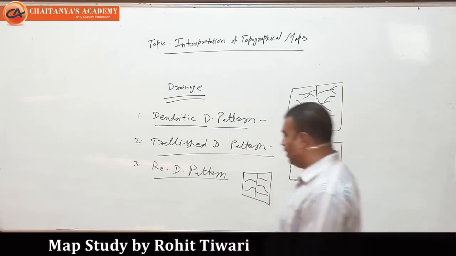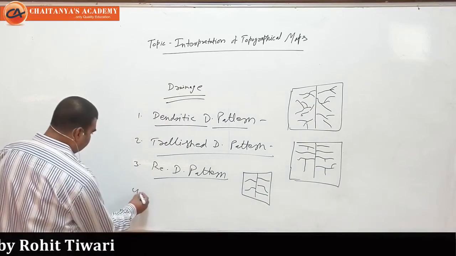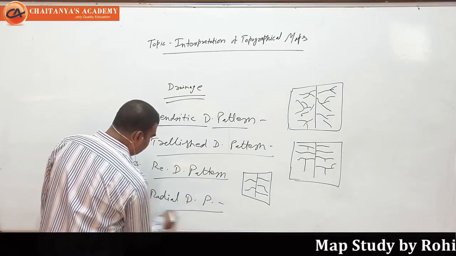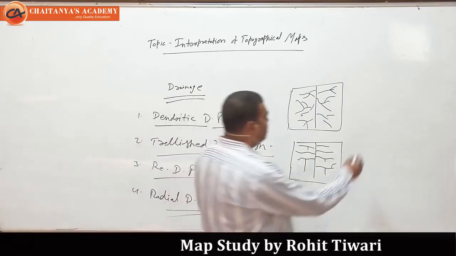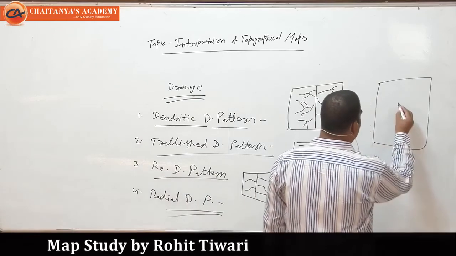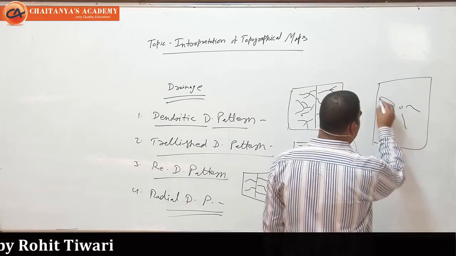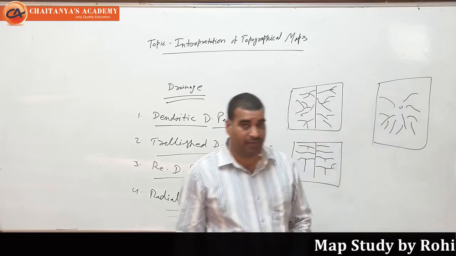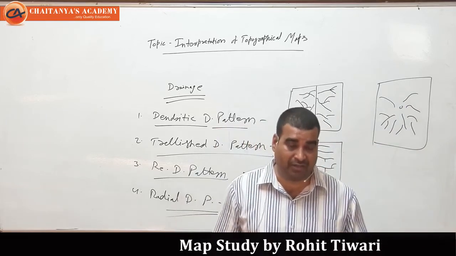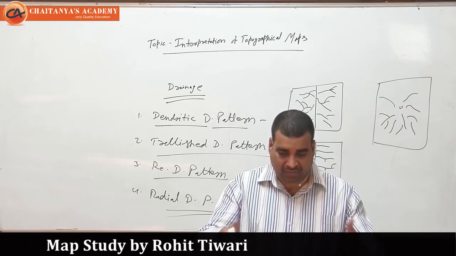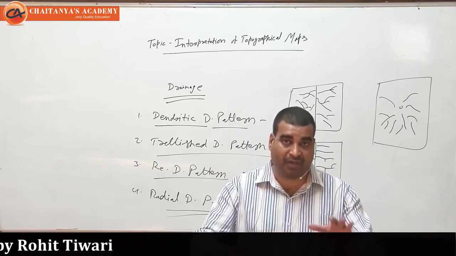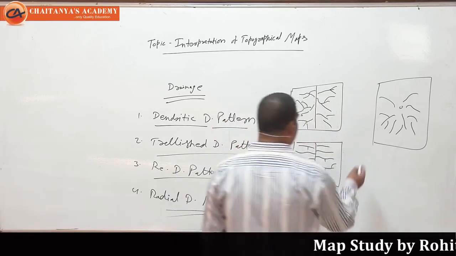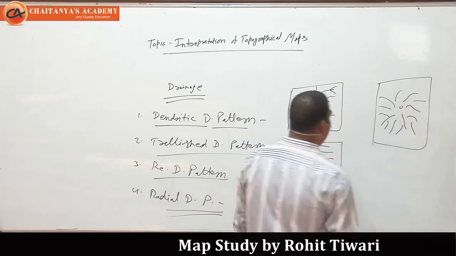Okay. Next we will have the radial drainage pattern. In the radial drainage pattern, the streams come from a hill and move in all directions. Like suppose there is a particular mountain. When the Narmada starts its journey from the Amarkantak hills, the water and streams flow in all directions from the hill area, from hilltop to bottom. Then it's a radial drainage pattern. So streams move in all directions from any hill or mountain.